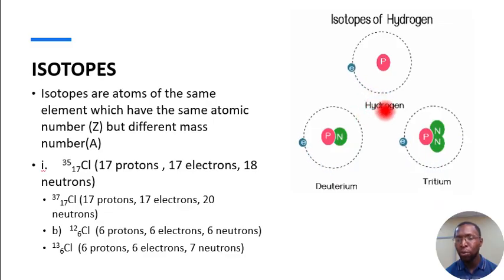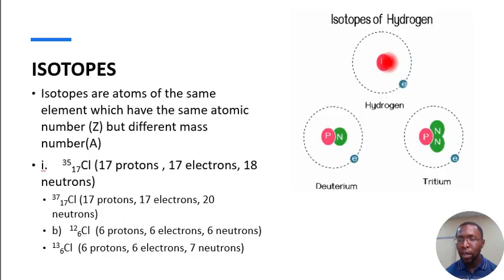The first isotope has only 1 proton and 1 electron. The second isotope, deuterium, has 1 proton, 1 neutron, and 1 electron. The third isotope has 2 neutrons, 1 proton, and 1 electron. So we say that isotopes are atoms of the same element that have the same atomic number but different mass numbers. Atomic number is the same thing as proton number.